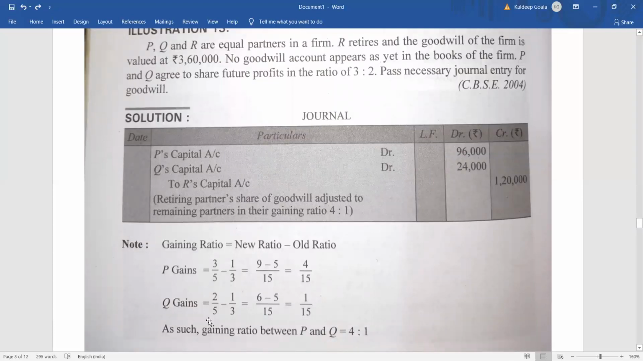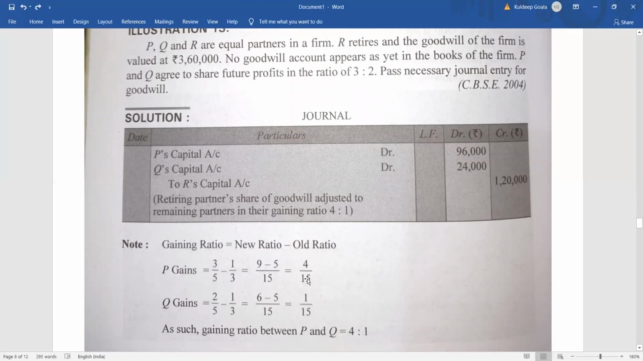And in case of Q, it is 2/5. So P how much? 3/5 minus old ratio. Old ratio was 1/3, isn't it? The old ratio was 1/3. So ultimately what is happening? P is gaining how much? 4/15. And in case of Q, Q is gaining how much? 1/15, isn't it? 4/15 and 1/15.